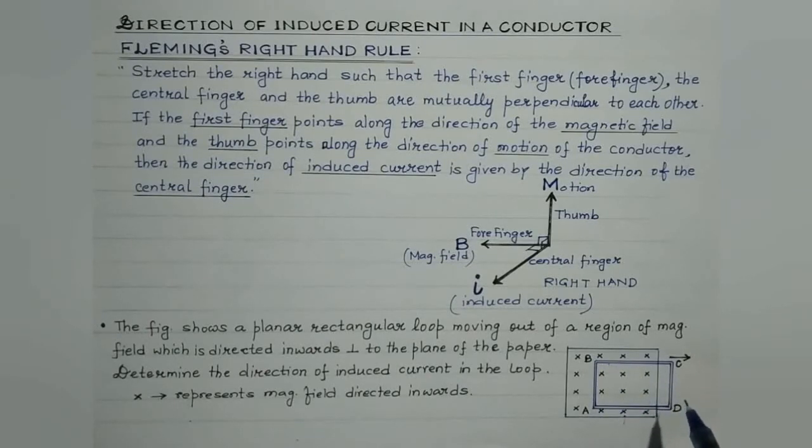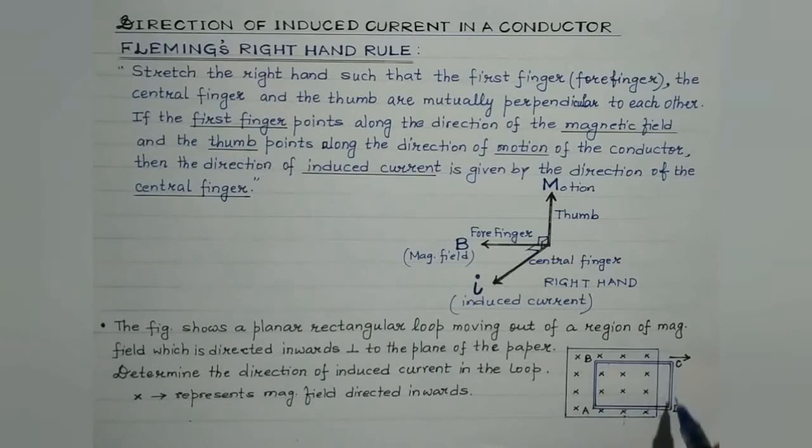So whenever there's a change in the magnetic field linked with the loop or with the closed coil, then as per the phenomenon of electromagnetic induction, an induced current gets produced in the coil. Therefore, definitely, as the rectangular plane loop is moved out of the region of magnetic field, the induced current will get produced, right? Now let's find out the direction of the induced current. Now look, students, we need to find out whether it's flowing from A to B or B to A, whether it's flowing in the clockwise direction in the loop or in the anti-clockwise. So for that, what is the motion?